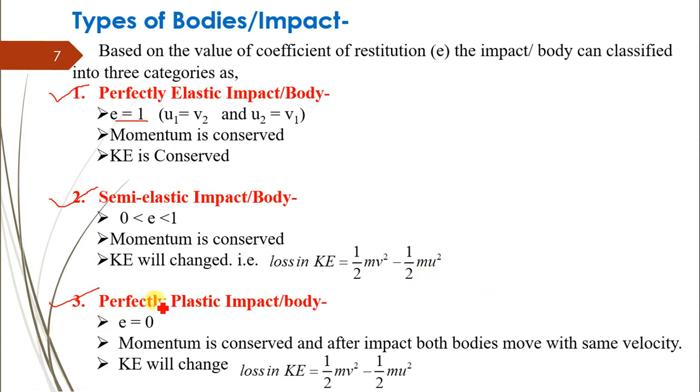Then the third type of impact or body is the perfectly plastic body. In this case, the value of coefficient of restitution e is equal to 0. Momentum is conserved, but after the impact both bodies move with the same velocity, and kinetic energy is also changing, that is, loss in kinetic energy is equal to final kinetic energy minus the initial kinetic energy.